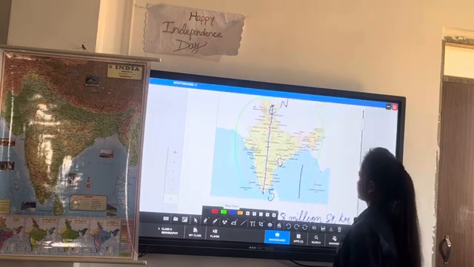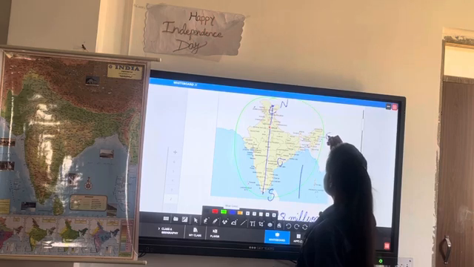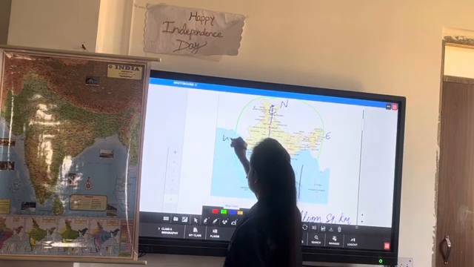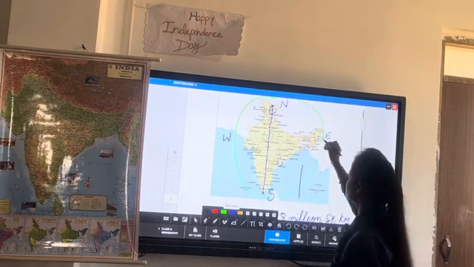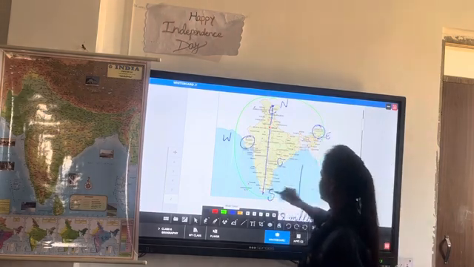Okay. Now let's talk about the east to west extent. It means Arunachal Pradesh to Gujarat.